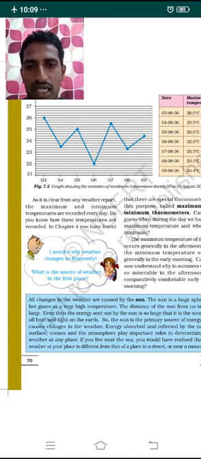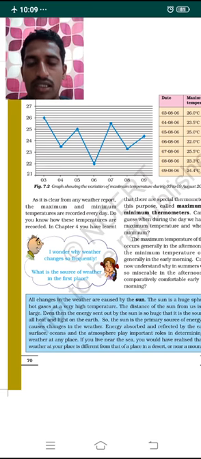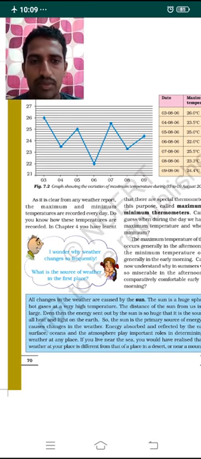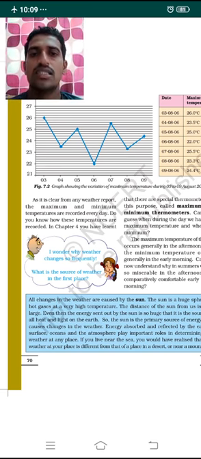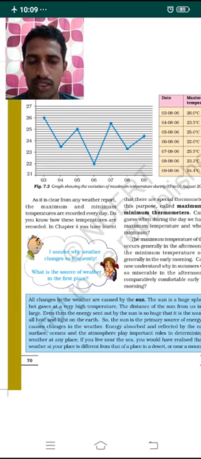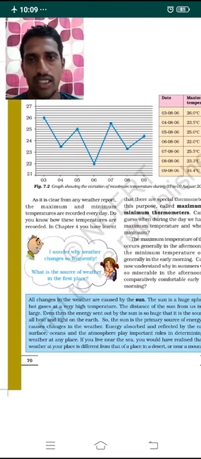There is a sudden rise in temperature on the 3rd, 26. Again on the 4th it is less, on the 5th it rises to 25, on the 6th it is very low, down to 22, and directly on the 7th it has reached 25.5, then down again. So there is a day-to-day variation in temperature as per the dates given here. Every day the maximum temperature recorded is different. That's why we can say weather cannot be predicted.